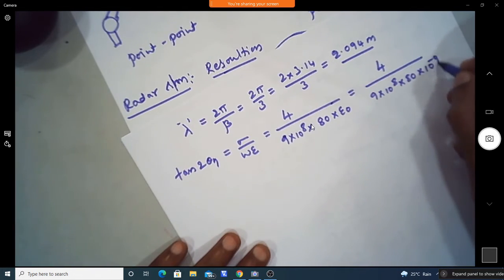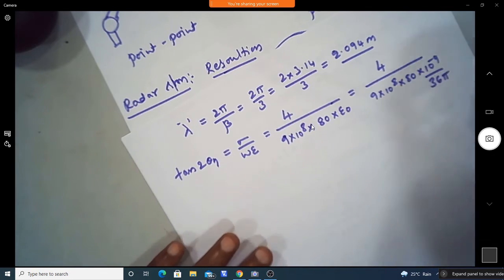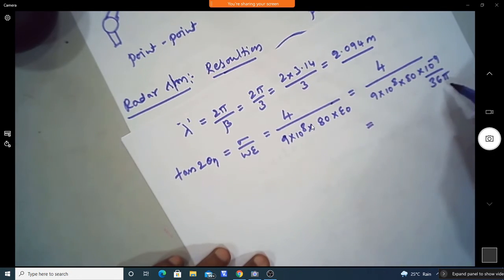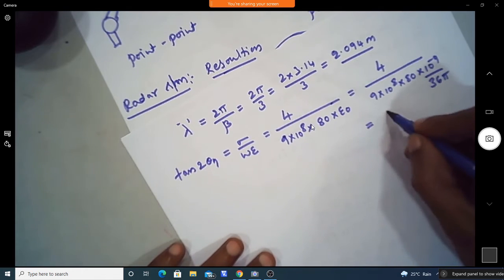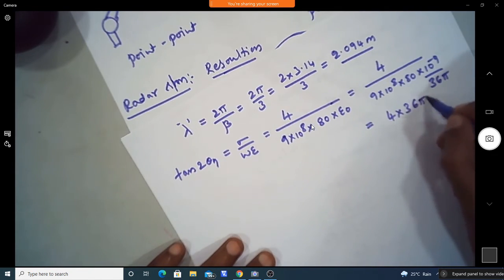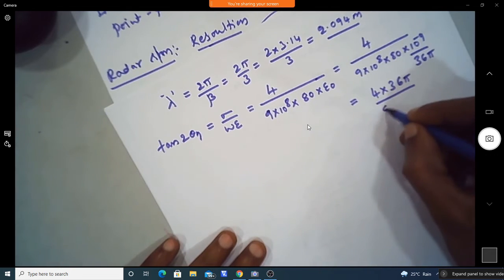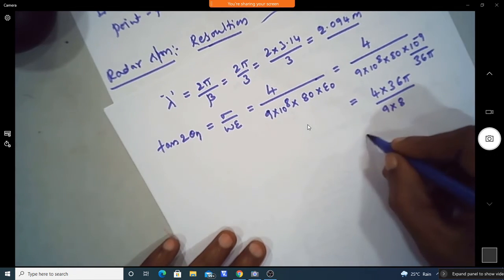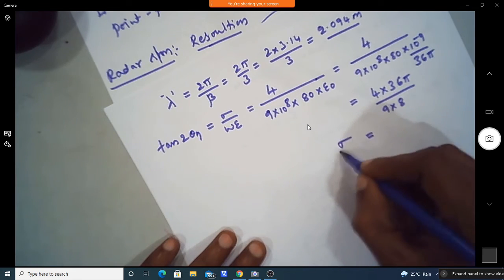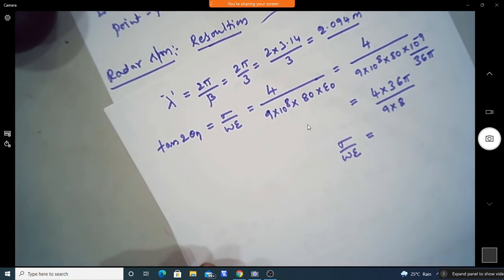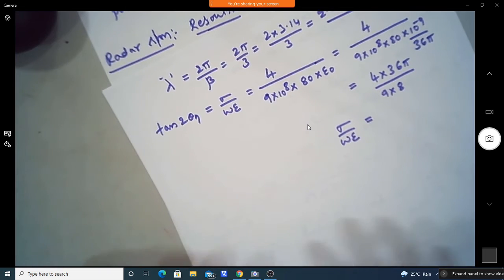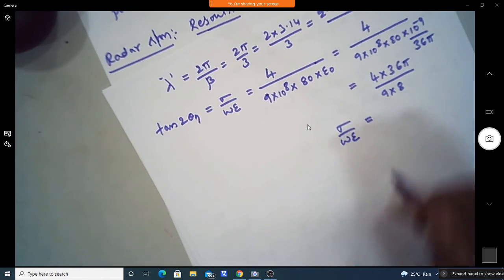So epsilon naught is 10 power minus 9 divided by 36 pi. You can write 4 into 36 pi divided by 9 into 8. Find out sigma by omega epsilon. What is the value? Anyone find out the value?